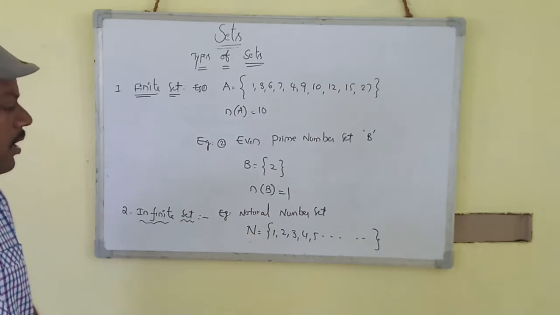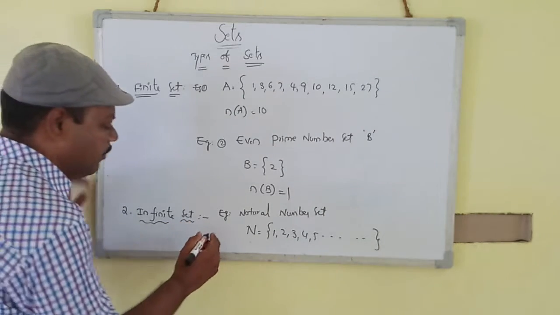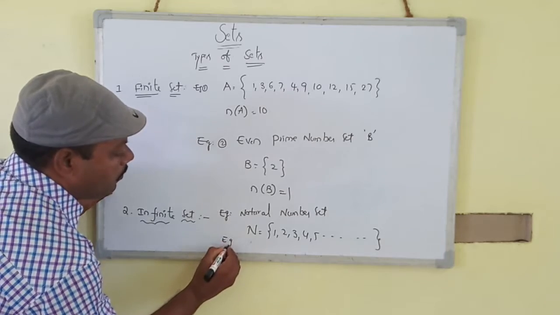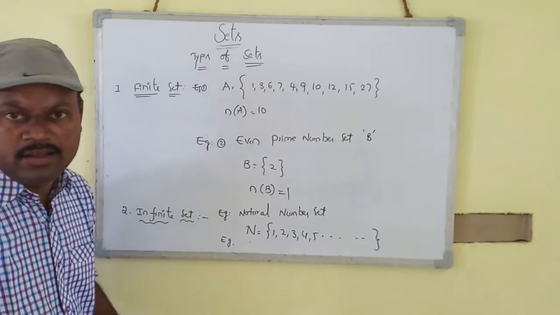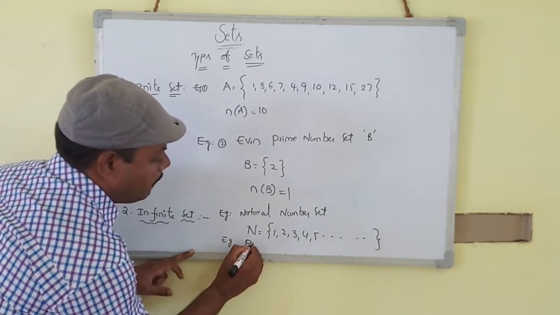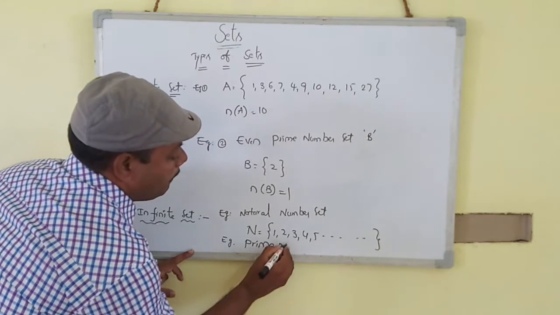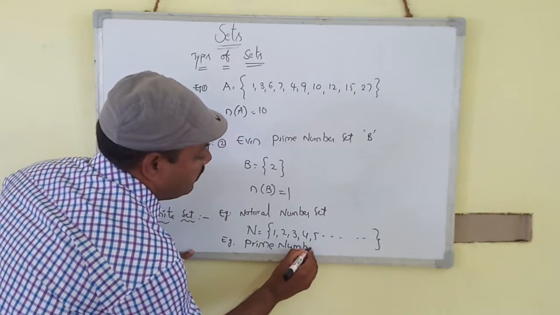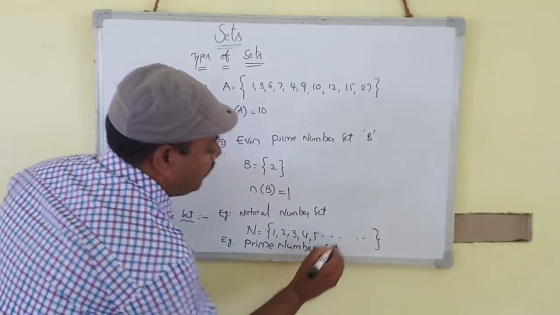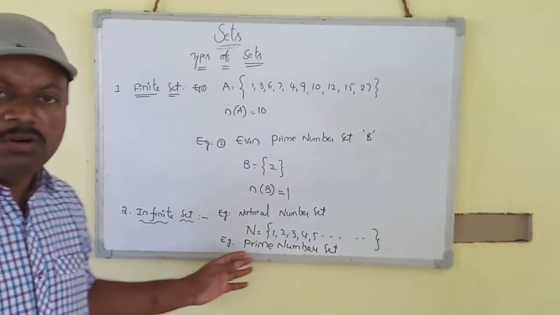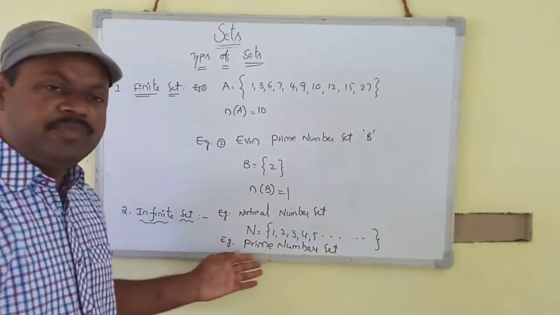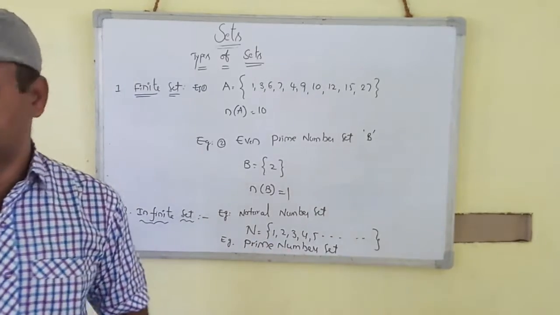One more example: the prime number set. The prime number set is also an infinite set because it has an uncountable number of elements.